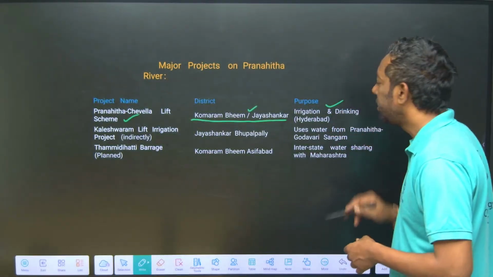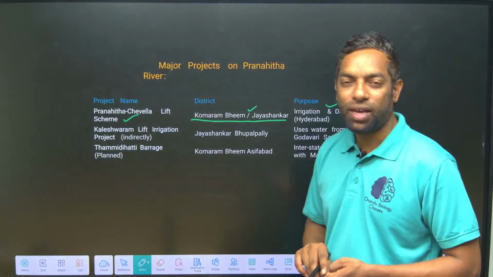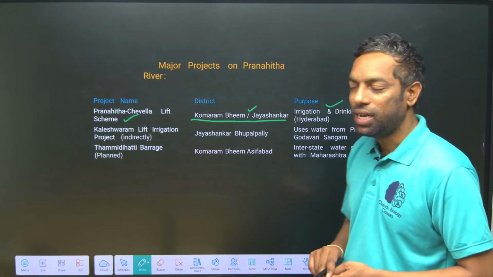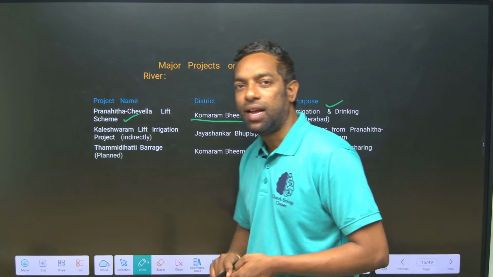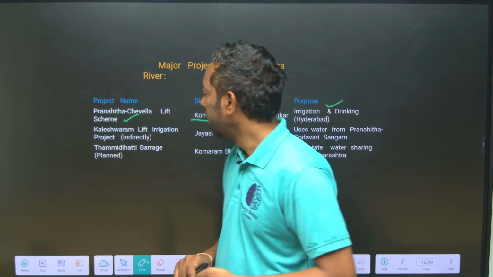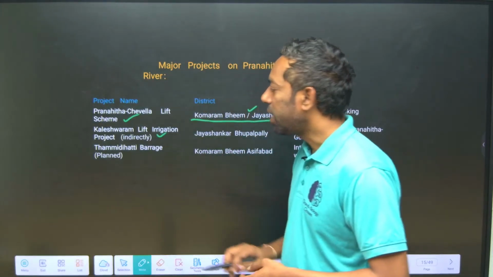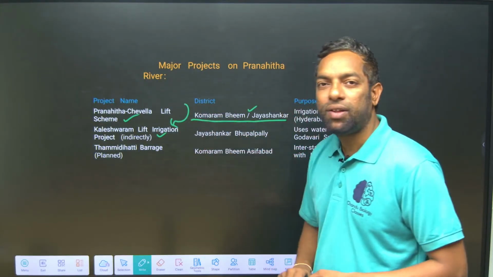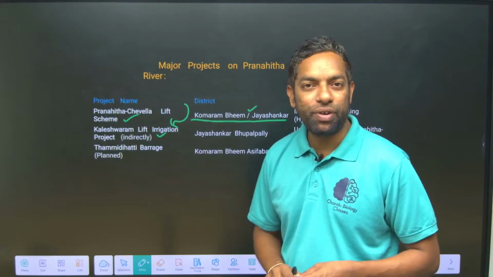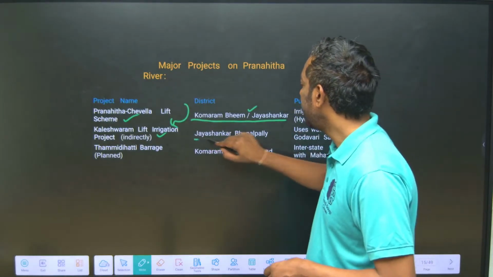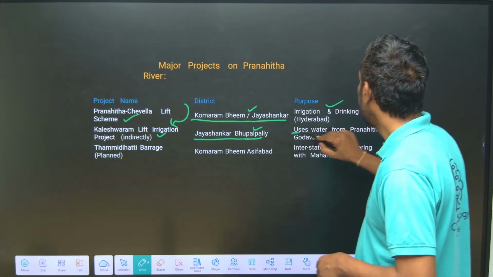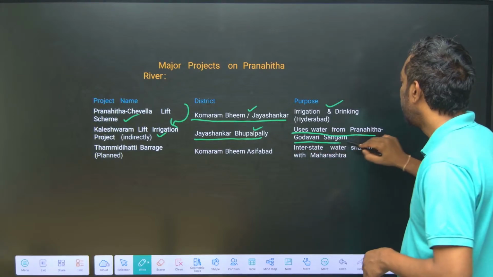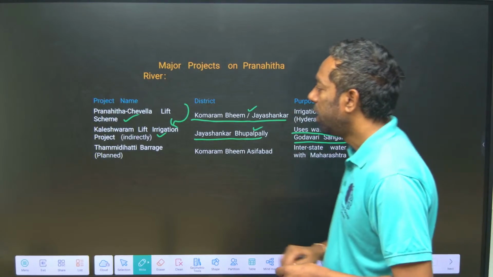It is an irrigation and drinking water project: irrigation for local areas and drinking water for Hyderabad. Then Kaleshwaram lift irrigation, at Jayashankar Bhupalpally, uses Pranahita water at the Godavari confluence.